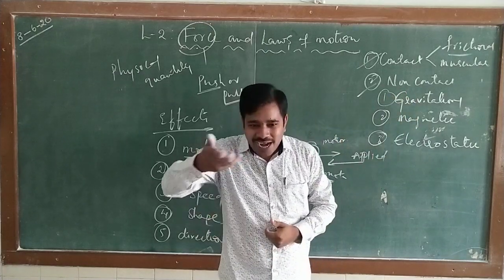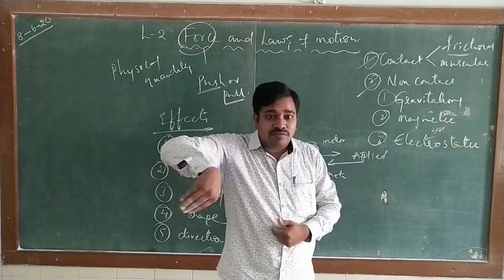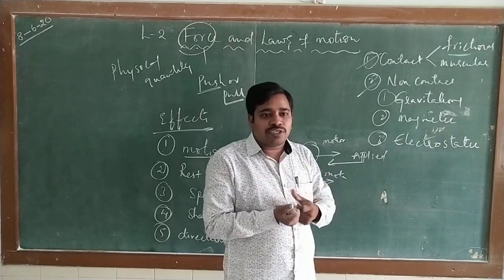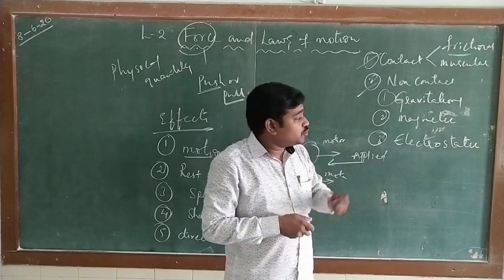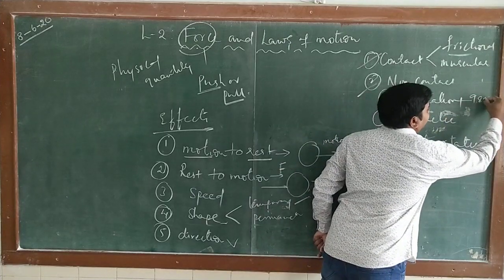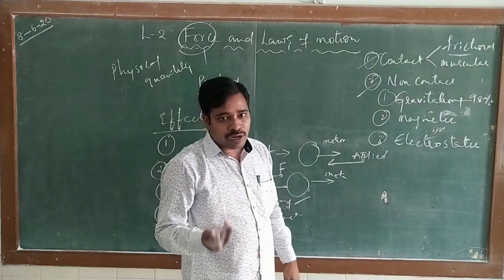Understand why all the planets are revolving around the sun. Why is the moon revolving around the Earth? Why are all the planets revolving around the sun? Because of gravitational force. Gravitational force makes the body rotate. So the gravitational acceleration of the Earth is 9.8 meters per second square. Approximately take 10 also for the numerical problems.